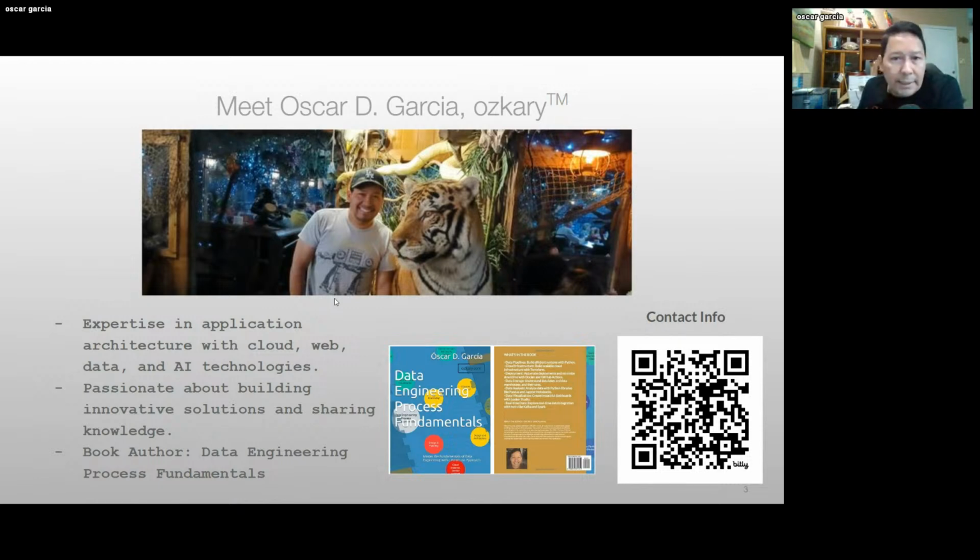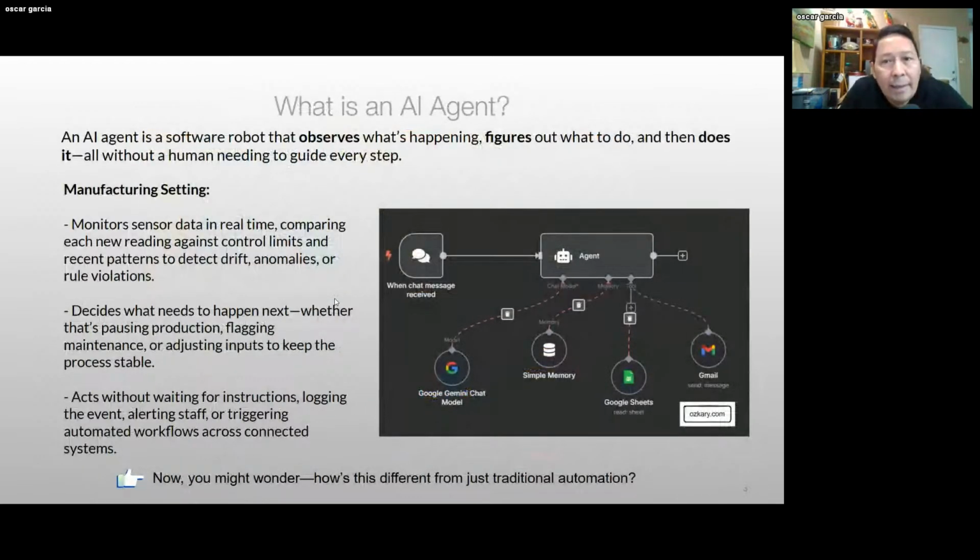But in today's presentation, we are actually focusing on AI agents. What are they, right? It's really, to simplify, a software robot, right? It's a bot that has the ability to observe what's happening, and it can figure out what to do and take an action, all without having a human guiding it, or without really generating the code to do that.